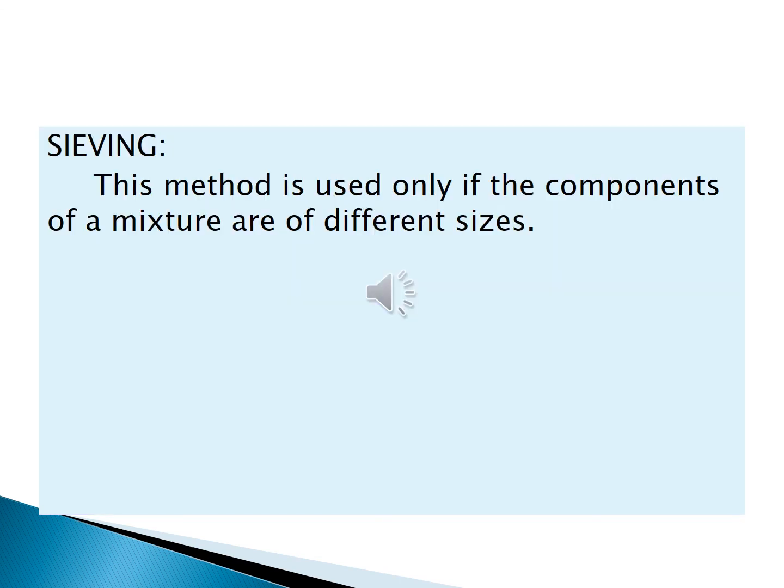Now we see about sieving. Define sieving. 10th question.